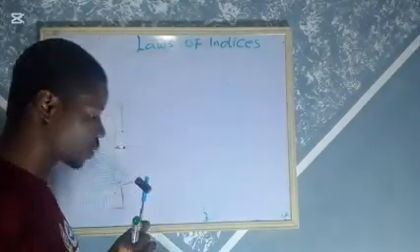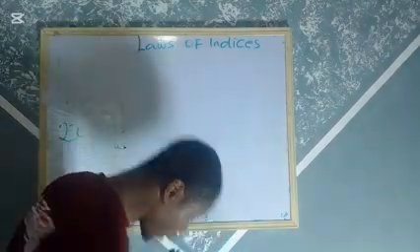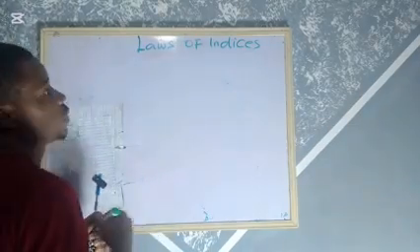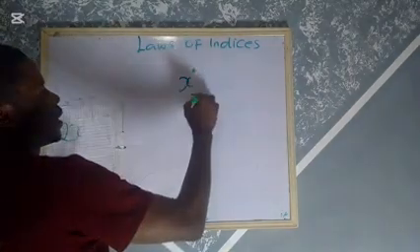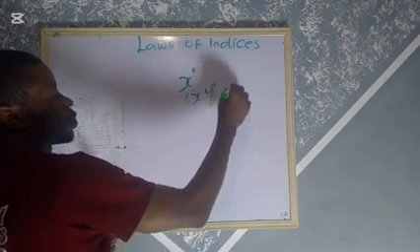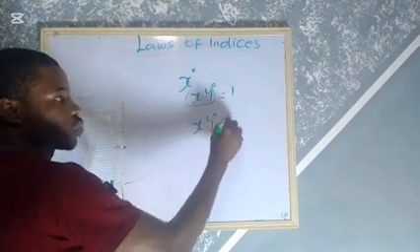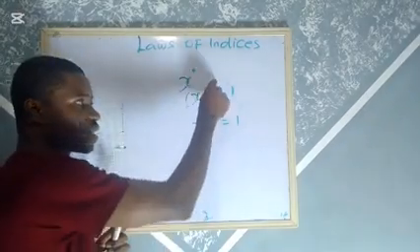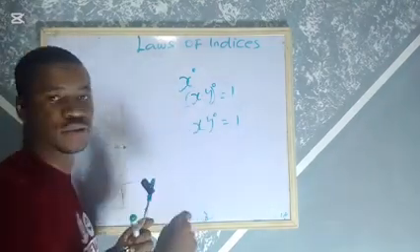Okay. Another rule we'll talk about is the zero law of indices. Anything raised to 0 is 1. That is what the rule is talking about. So if you have x raised to 0, it is equal to 1. Okay. And xy all raised to 0, everything is equal to 1. Please take note, this one is different from this. The difference between this and this is that everything here is raised to the power of 0, while in this place, you only have y raised to the power of 0.